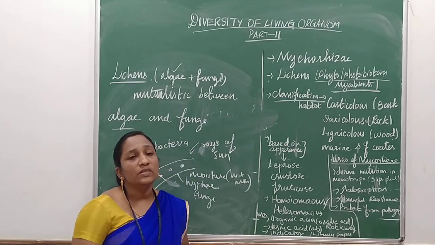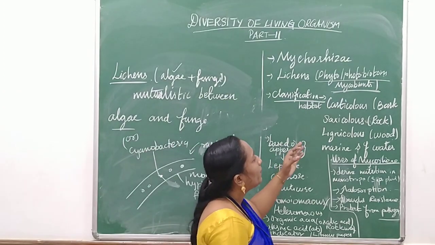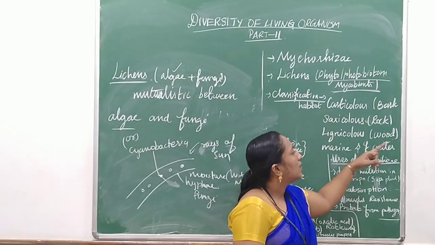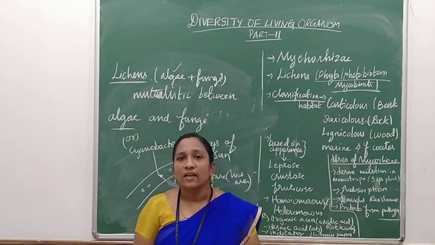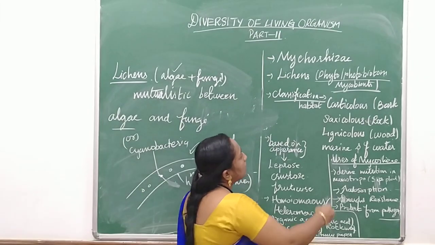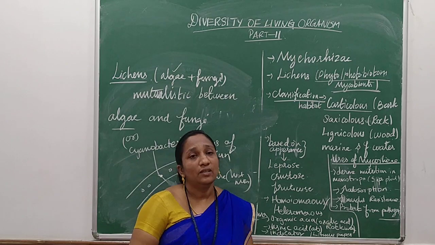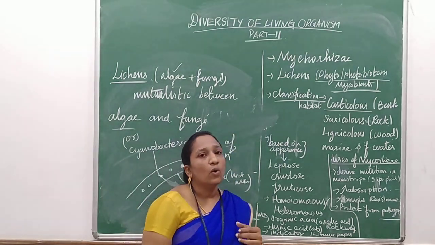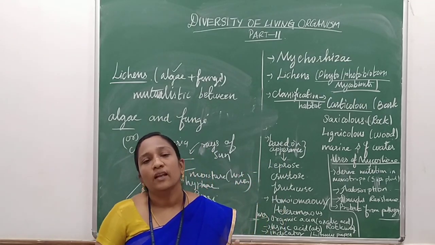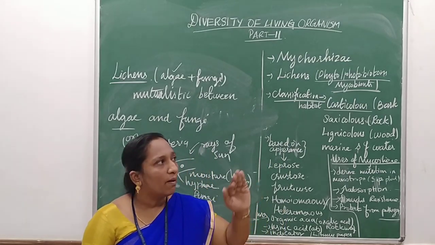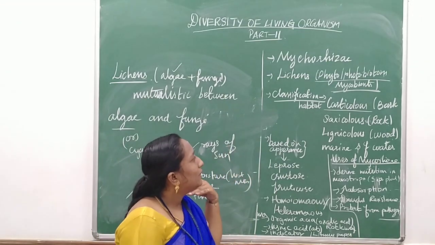The place where it lives is called its habitat. We can find lichens growing on rocks, bog, wood, barren land or ocean; in all these areas we can find lichens. The first one is Corticolous. This type of lichen is found on the bark of trees. What is bark? It is the outermost part of the shoot of trees or vascular plants. That bark provides space for the growth of these lichens.